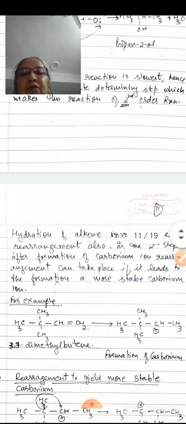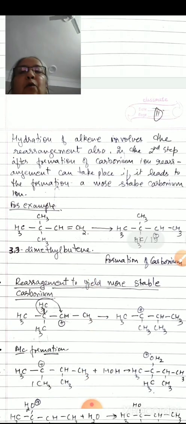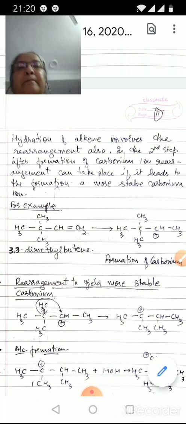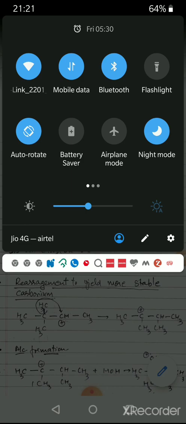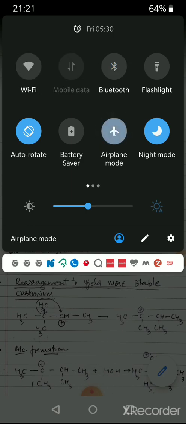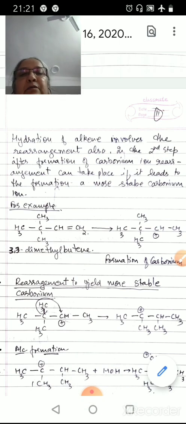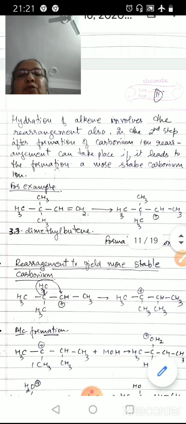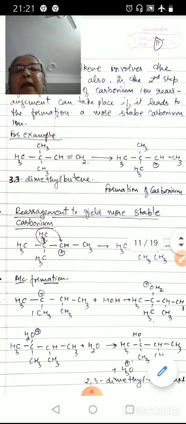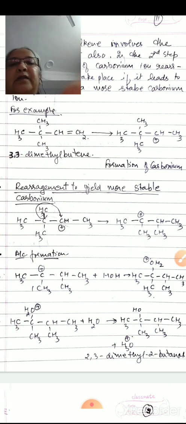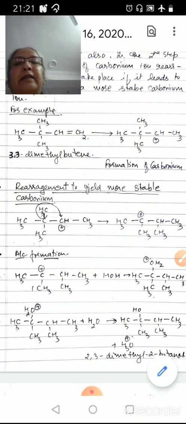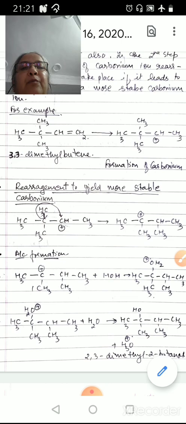Hydration of alkene sometimes involves rearrangement also. That is, when hydration of alkene takes place, sometimes rearrangement also takes place, and in the second step, after formation of carbonium ion, rearrangement takes place if it leads to the formation of a more stable carbonium ion. For example, if we take this 3,3-dimethyl-butene, then in the second step, a secondary carbonium ion is formed.